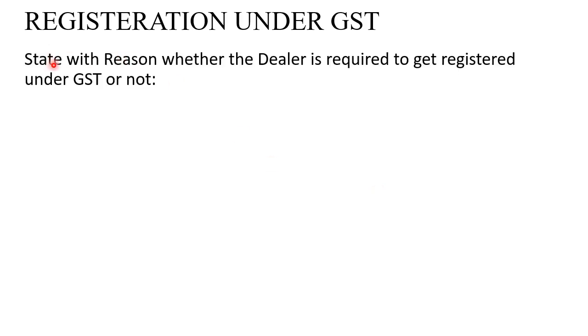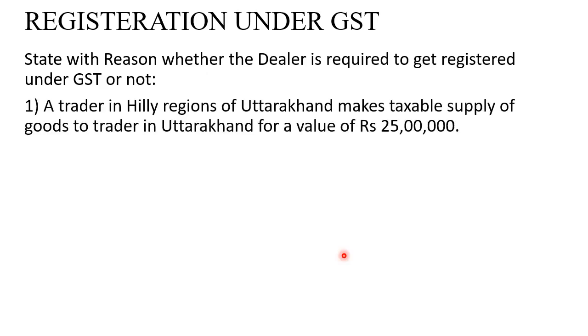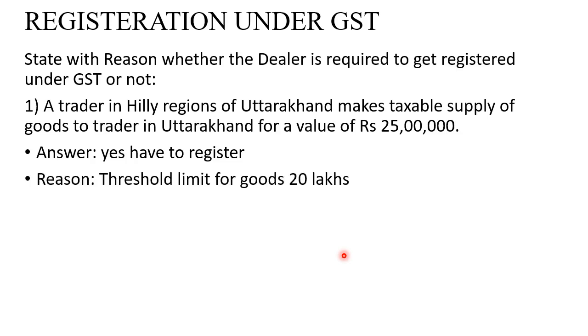Now let us take independent cases and see how, if independent cases are given, we need to solve the sum relating to registration under GST. The question will be: state with reason whether the dealer is required to get registered under GST or not. The first case is a trader in a hilly region of Uttarakhand who makes a taxable supply of goods to a trader in Uttarakhand for a value of 25 lakhs. Uttarakhand comes under a category where the threshold limit for supply of goods is 20 lakhs. He is surpassing that with 25 lakhs. Therefore, yes, he has to register under GST. Reason: the threshold limit for goods in Uttarakhand is 20 lakhs.